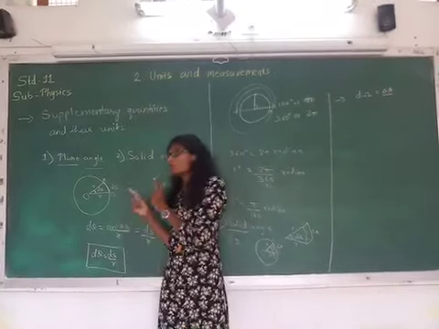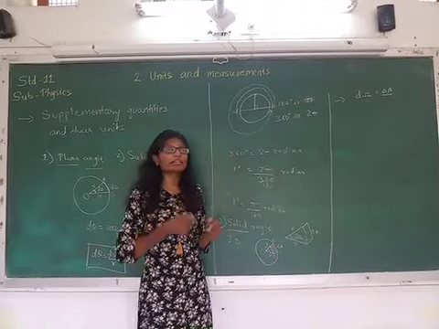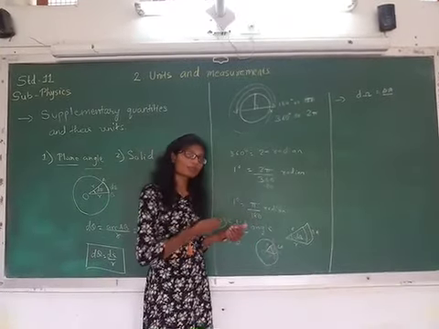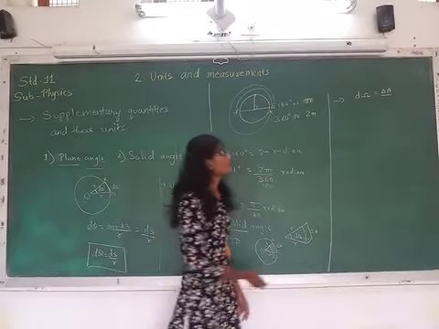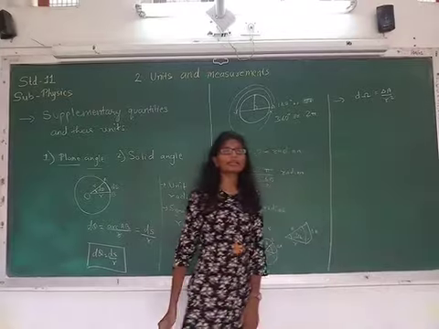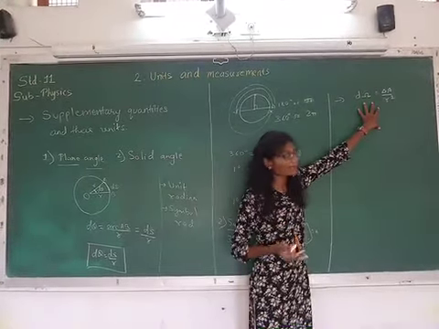When we talk about the plane angle, we just take the radius in the denominator. When we talk about the solid angle, for a three-dimensional object, in the denominator we need to take the square of the radius. So from this formula, we can define the solid angle.